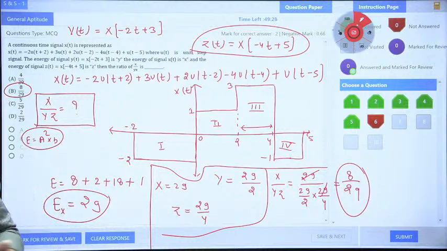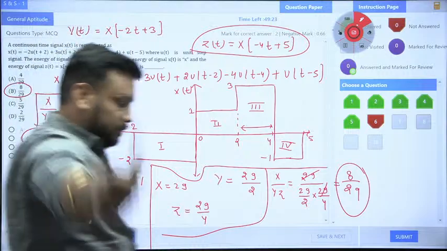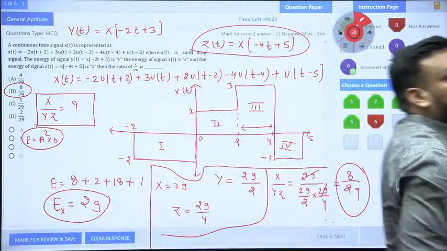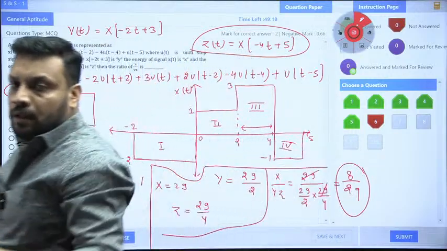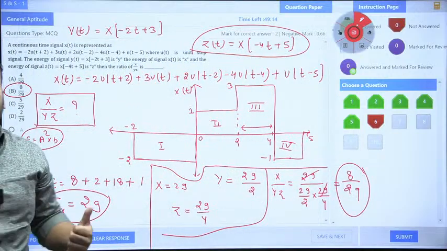Naveen got option B. Shabash. Very good, Naveen. Excellent. I hope you already completed signals and systems. That is why you are able to solve it quickly.